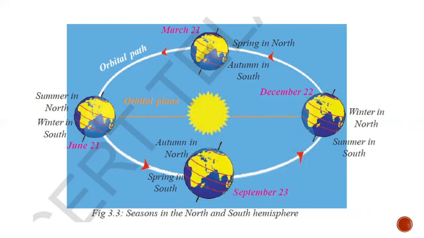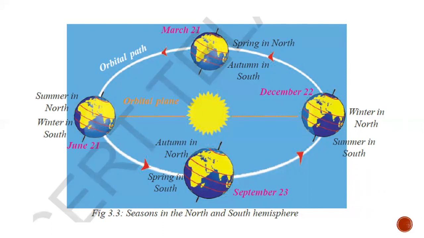Now look here, December 22nd. If you see the position of the earth here, the south part of the earth is able to receive the sun. So it is summer here, and the north part is not able to receive heat. So it is winter. So it is quite opposite.